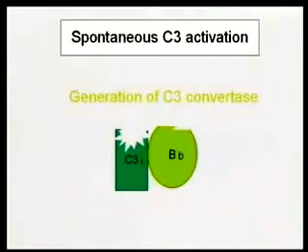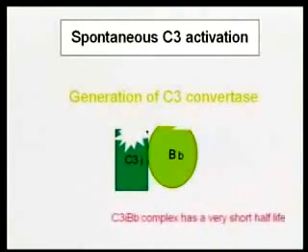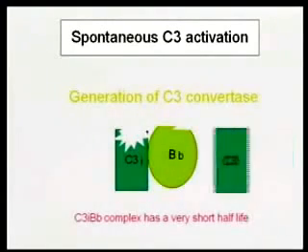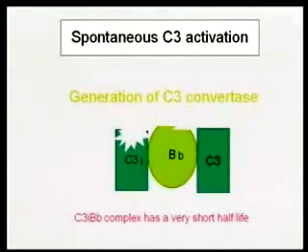This complex is fairly unstable and is broken down rather rapidly, but there is a finite half-life for it. And if there is some C3 around while it's still alive, this complex will cleave C3 into C3b and C3a.